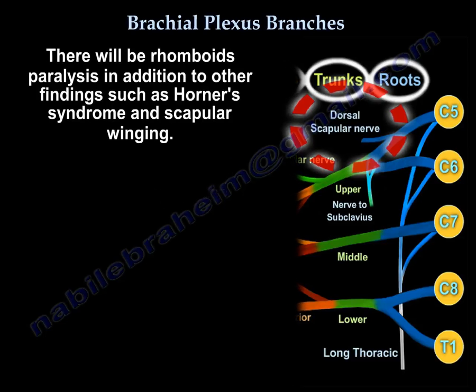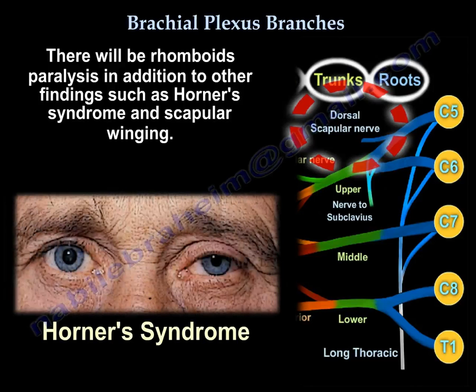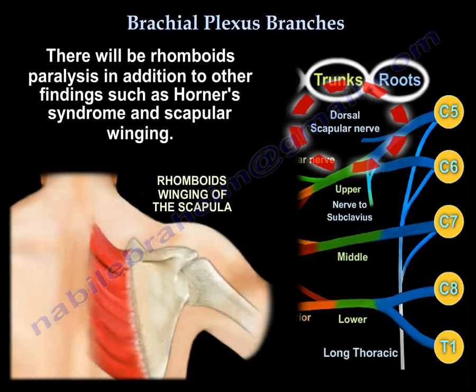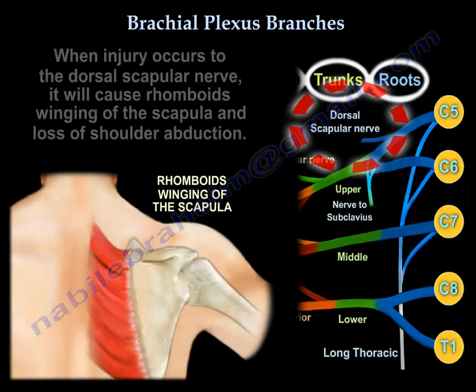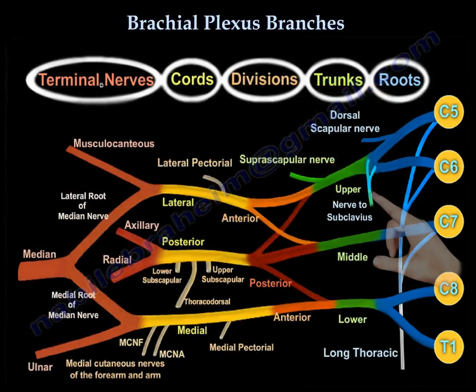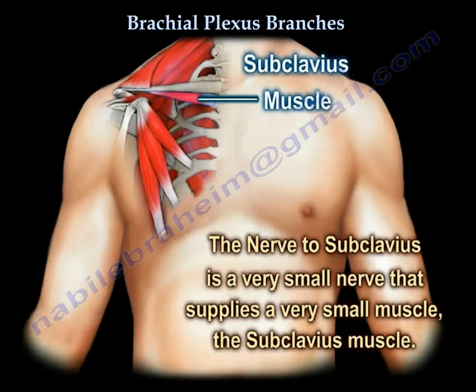You will have rhomboid paralysis in addition to other findings such as Ulnar syndrome and the scapular winging. When an injury occurs to the dorsal scapular nerve, it will cause rhomboid winging of the scapula and loss of shoulder abduction. Then the nerve to the subclavius. The nerve is very small and supplies a very small muscle, the subclavius muscle.